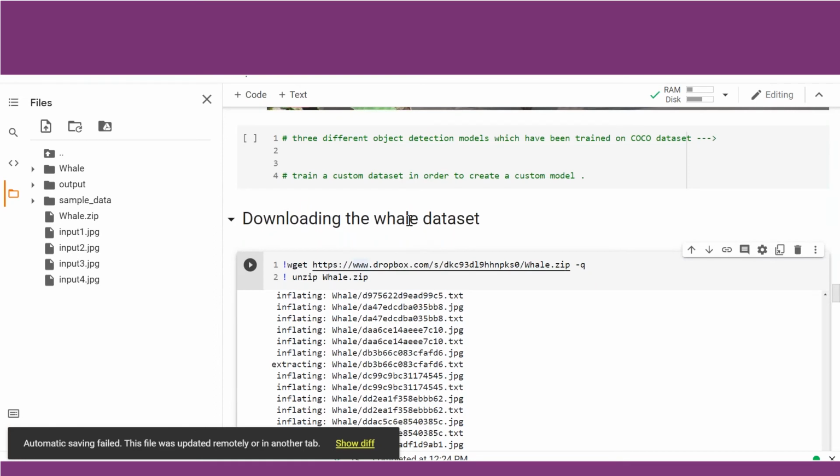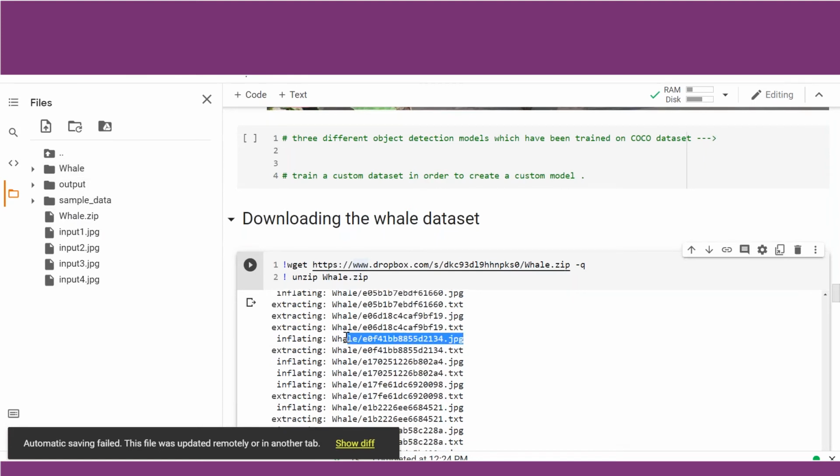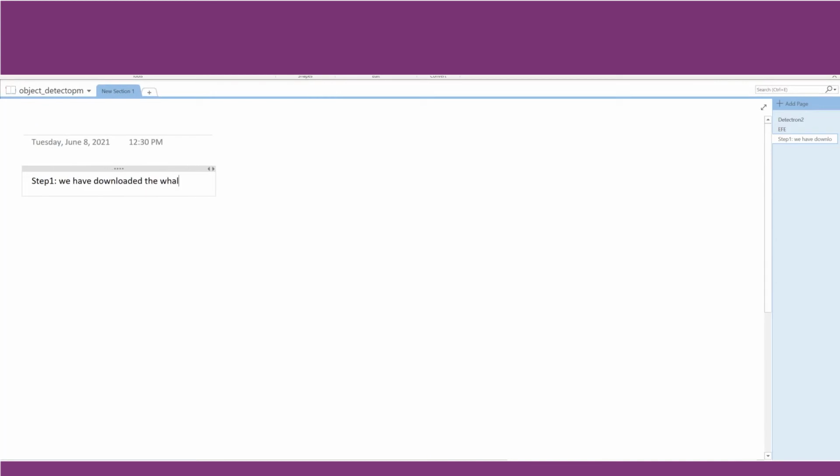So the annotated images folder, you can see, has been downloaded as a zip file, and we have unzipped it into whale. You may also note that the folder contains a JPG file inside a whale folder and the corresponding TXT file with the same file name, but a different extension of .txt. This txt file contains the annotation data of the images. So step 1, we have downloaded the Whale dataset, and it also contains the annotation data of each .jpg image in a txt file.